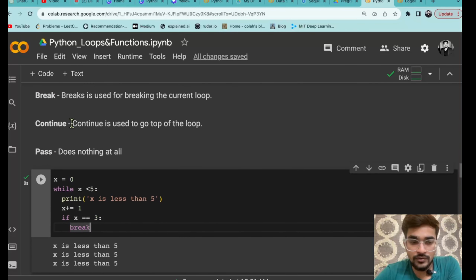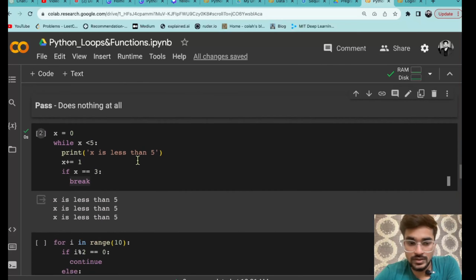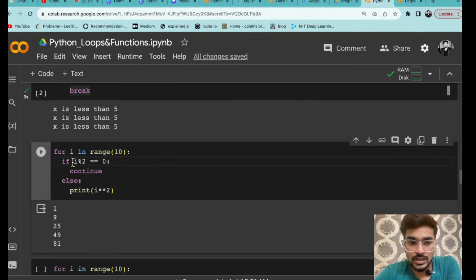Now again we are having another concept that is called continue. So what is continue actually? Let's take an example of a for loop. For i in range 10, so I am taking a range of values from 0 to 10, that means 0 to 9 only. Then I am checking the condition if i modulus of 2 equals to 0. So I am just checking whether it is divisible by 2, that means is it an even number or not. If it is an even number, what I am doing? I am doing continue.